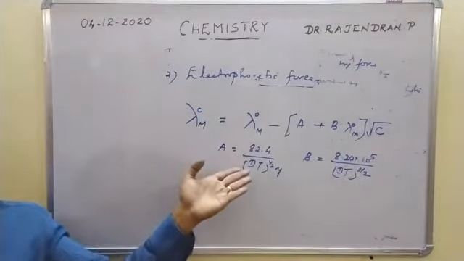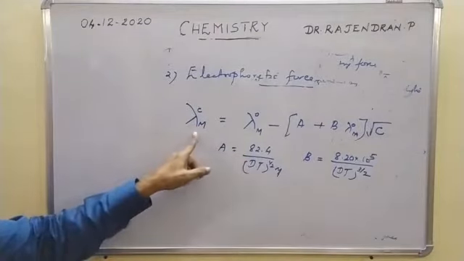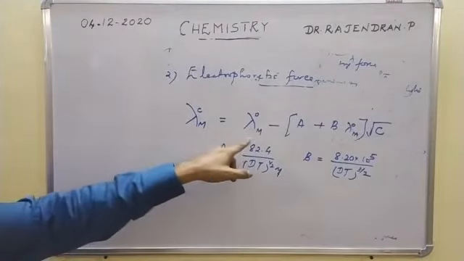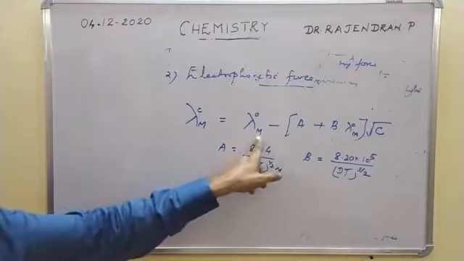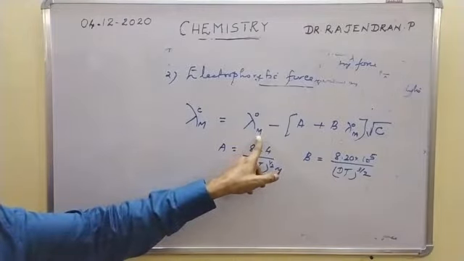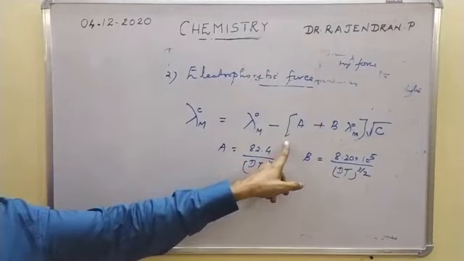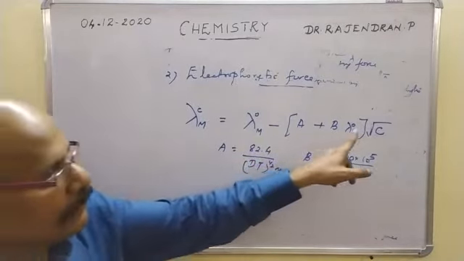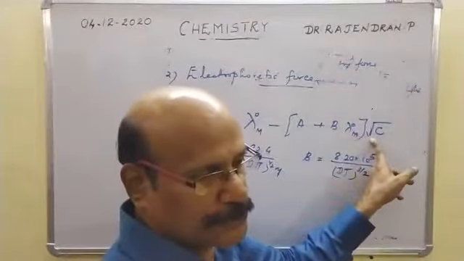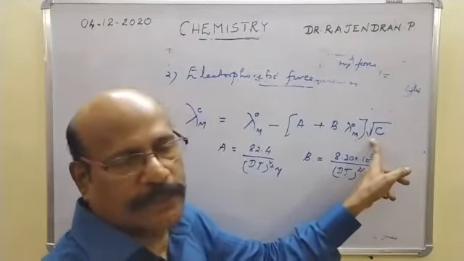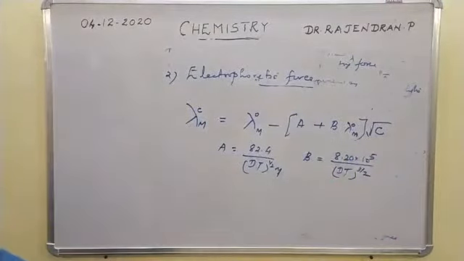So this is an equation of a straight line. This equation says that the molar conductivity of any electrolyte is lesser than the molar conductivity at infinite dilution, depending on this electrostatic attractive force term, and also it is directly proportional to the concentration of the electrolytes. That you have to remember.